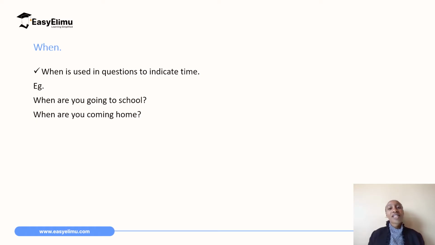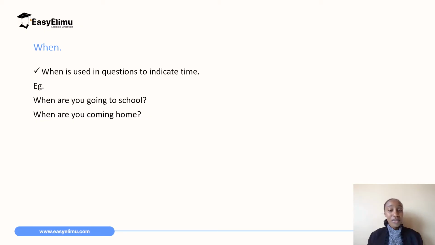So there are some words that we can use with interrogative sentences to indicate or to show that we are asking about different things. We are going to look at those words, and the first one is when. When we use when, we are asking about time.